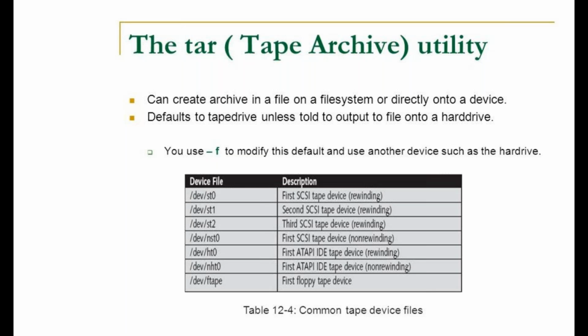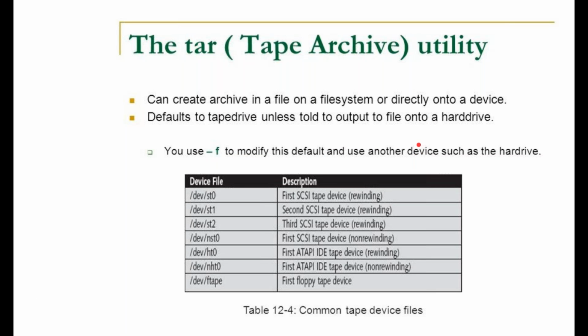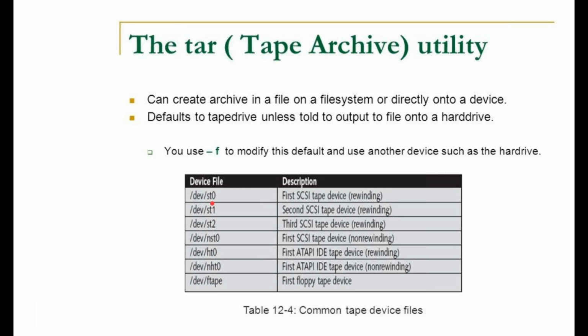Same here. I told you that tar stands for tape archive utility. And by default the mode is used for your hard drives. So it will go for your hard drives if you use hyphen F, and these are the device files st0, st1. Similarly, these are all your tape devices by default present. So by default the system folder is devices, and st0, st1, st2, these are all your tape devices, hard drives, and other tape devices in which you can put your zip files.